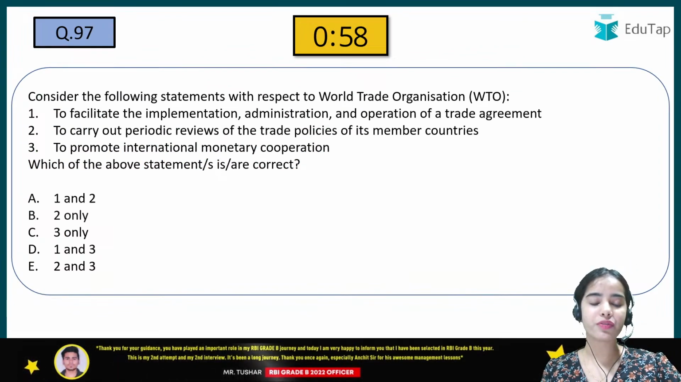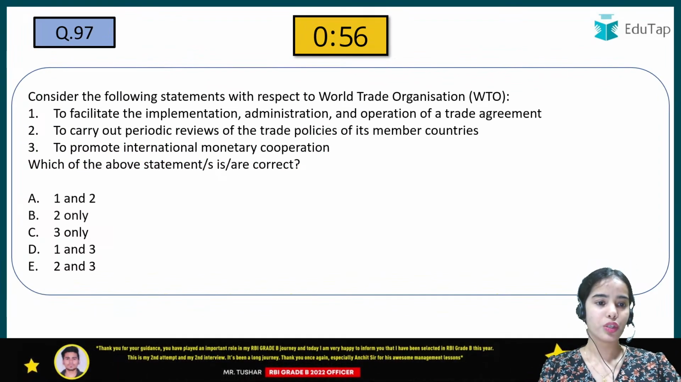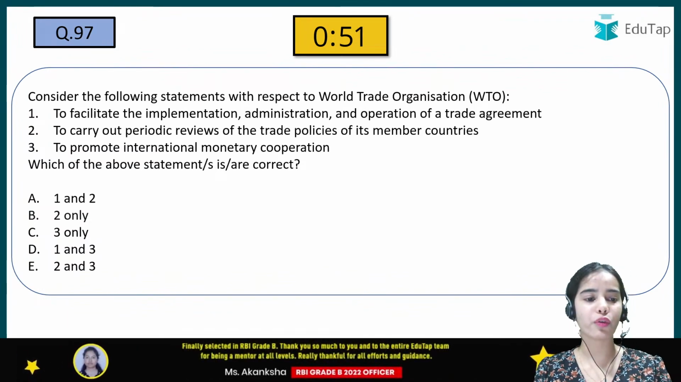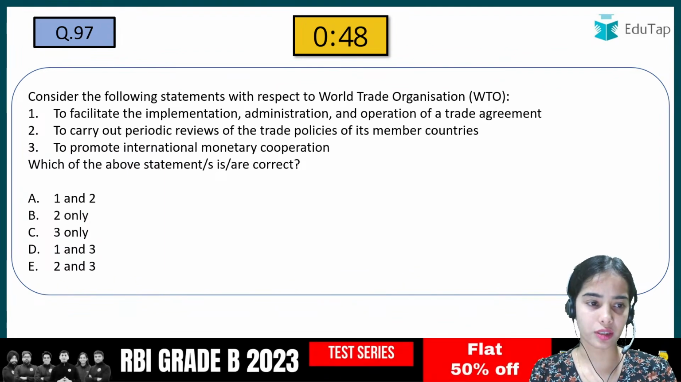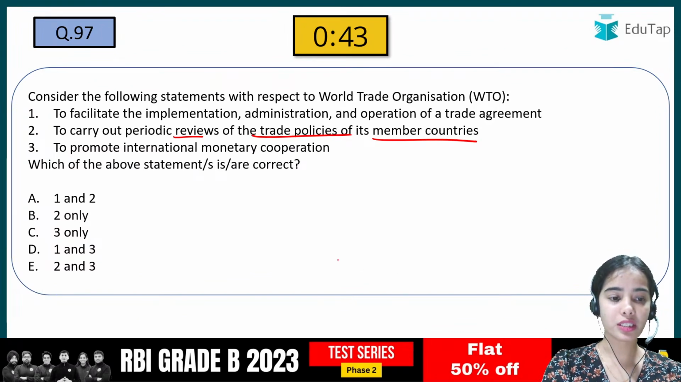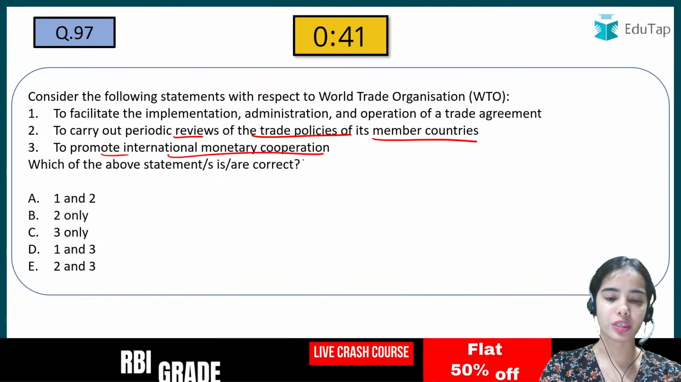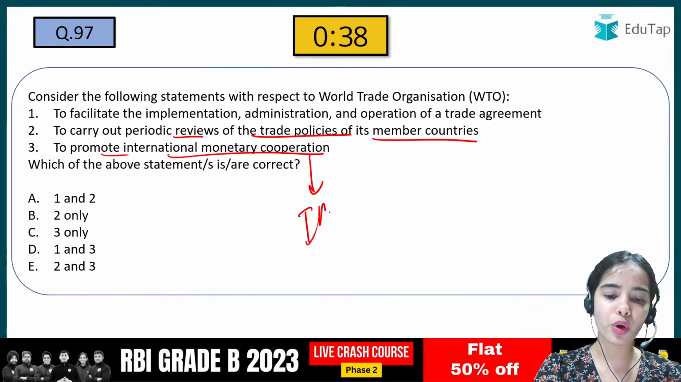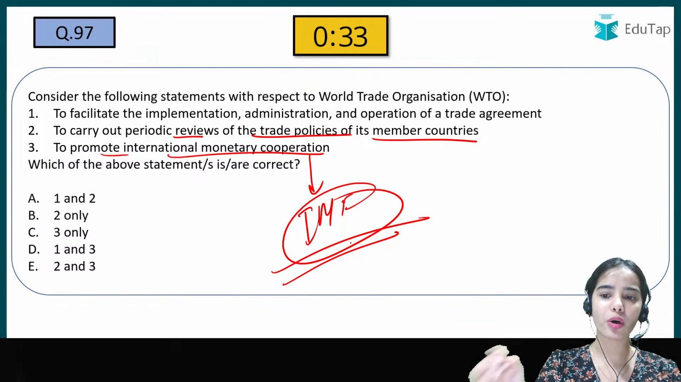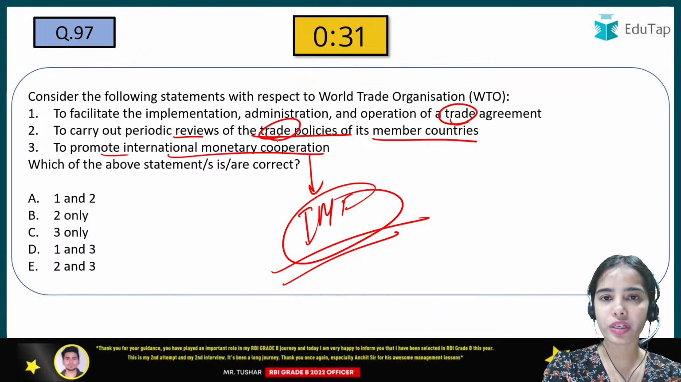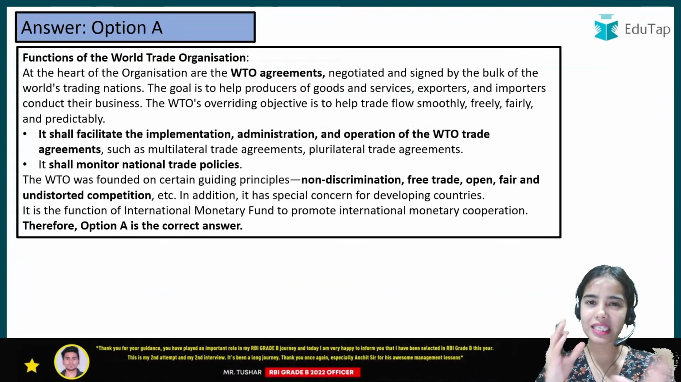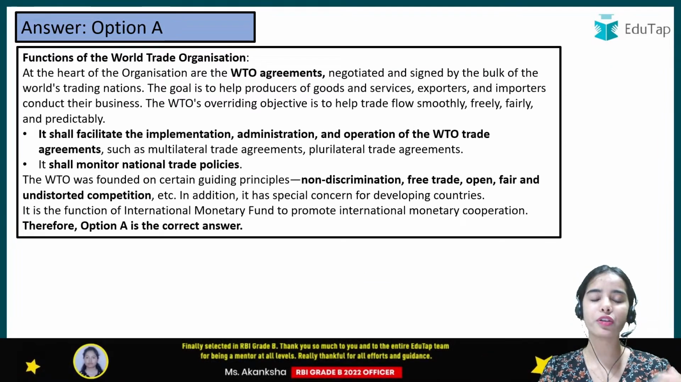Consider the following statements with respect to the World Trade Organization. To facilitate the implementation, administration and operation of a trade agreement. So which of the following is correct regarding the World Trade Organization? To carry out periodic reviews of the trade policies of its member countries, to promote International Monetary Cooperation. So International Monetary Cooperation is more the work of the International Monetary Fund and not of the World Trade Organization. World Trade Organization should focus on the trade policies, and that's why 1 and 2, yes, A is the correct answer. Okay, so you should have the basic idea of the important organizations and you will be able to answer the questions.